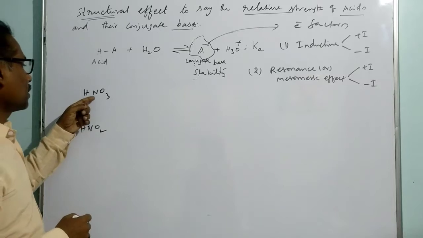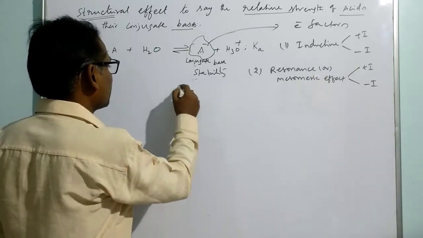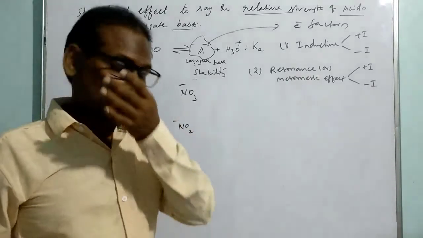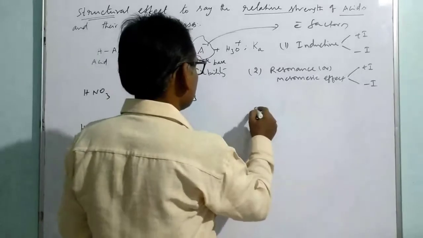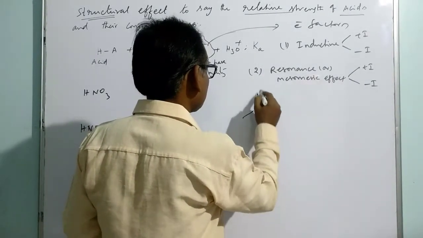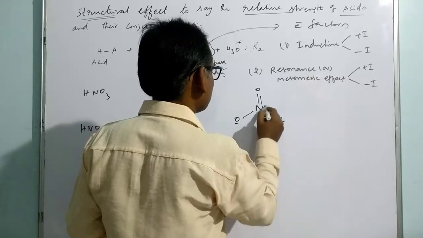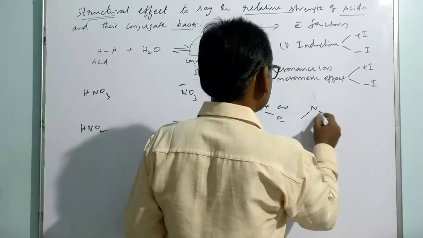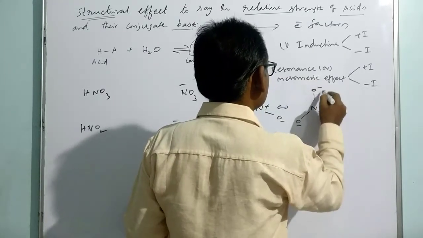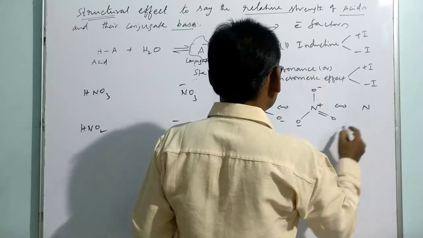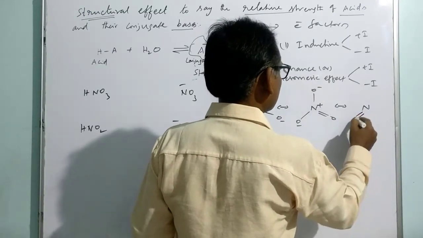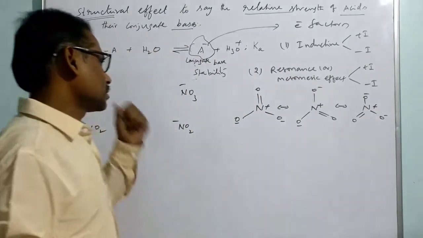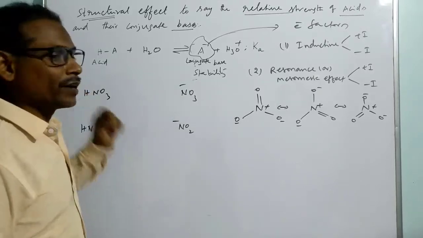What is the conjugate base of this one? It is NO3 minus. This is NO2 minus. Based on the resonance, if you write the resonance structures of NO3 minus, these are the resonance structures. We have three structures. So these are the possible resonance structures for nitrate ion, which is the conjugate base of nitric acid.